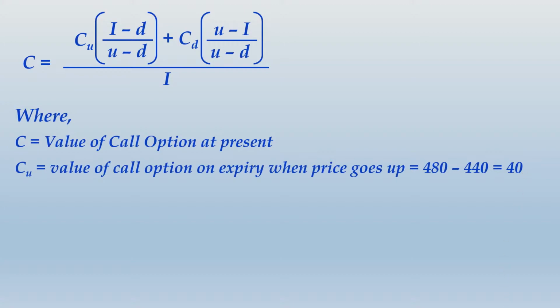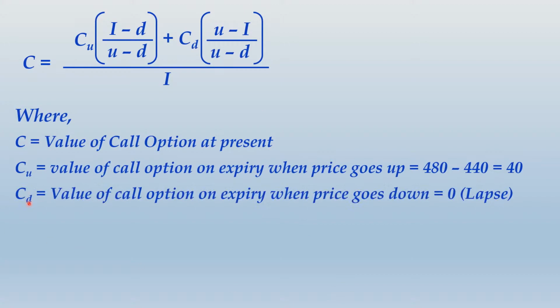CU means value of call option when the price goes up, U for up, D for down. So CD indicates the value of call option when the price goes down. CD, value of call option on expiry when the price goes down, will be 0 because the lower probable price was 360. If lower probable price is 360, exercise price is 440, definitely you will not exercise your option, you will let it lapse, and that is where the value of option becomes 0.